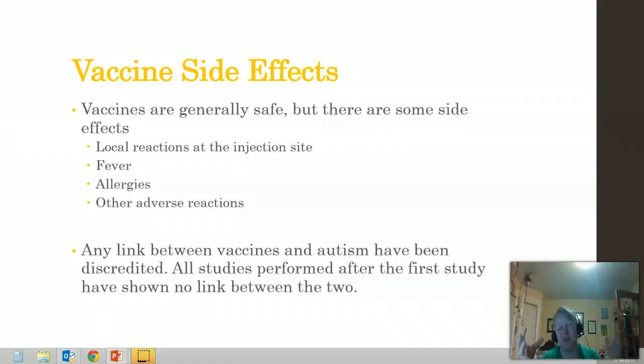A big thing we always hear about with side effects is autism. There's no link between vaccines and autism. If you have any questions about this, I've posted some extra material for you in Blackboard, because this is not really the time or place to get into the argument and the facts and figures of these links. But I do want you to be aware of that. We have disproven any link between vaccines and autism, so make sure you understand that the two are not related at all.